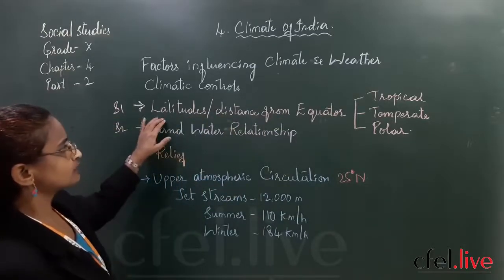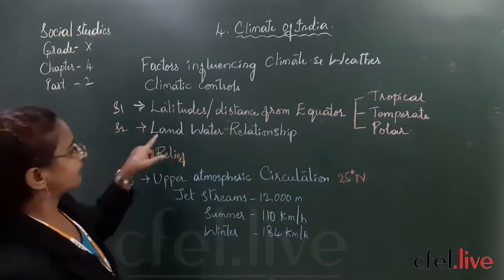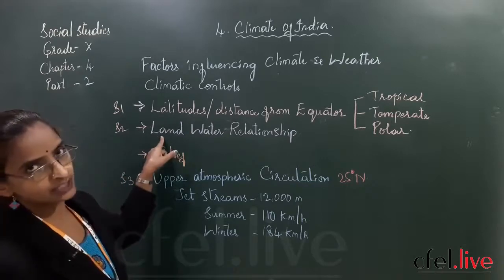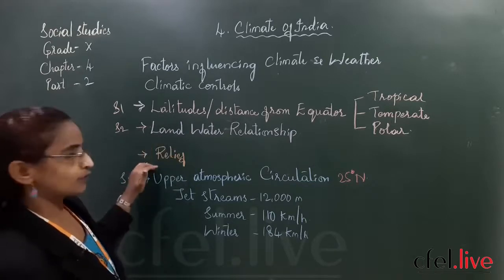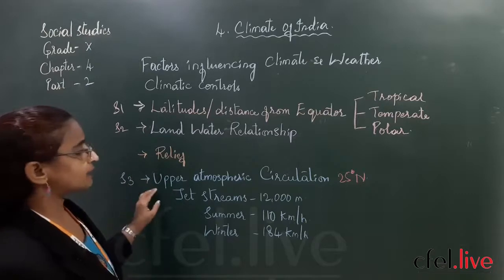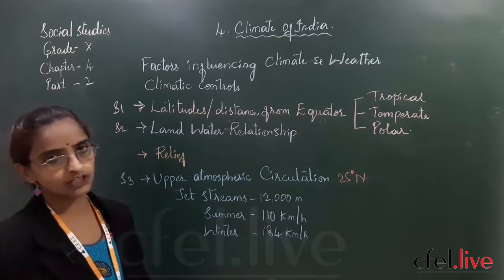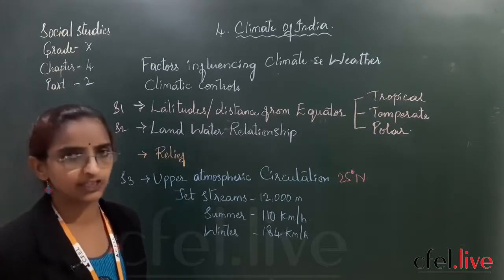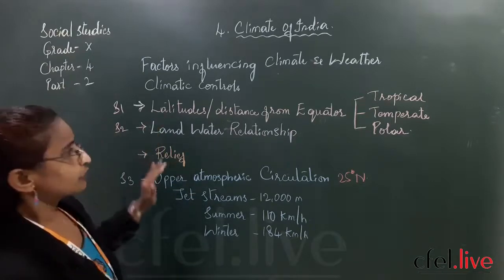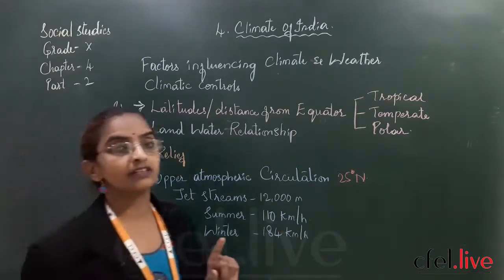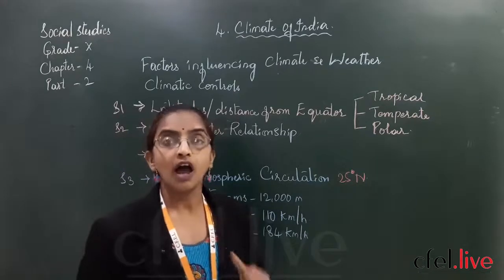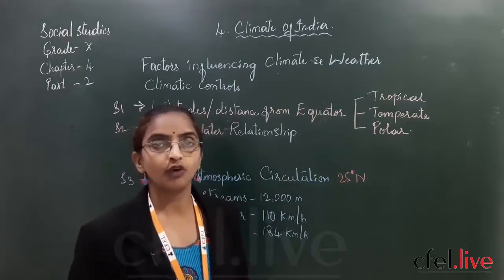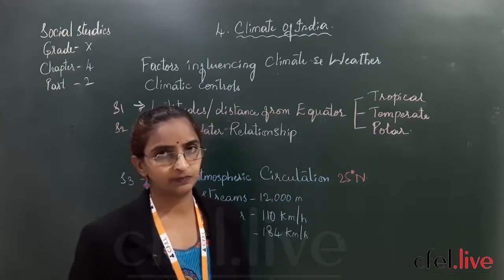One is latitudes, then land and water relation, relief of the land, and upper atmospheric circulation, that means upper air circulation. These are the four factors which really have an influence on how the climate is of that region.